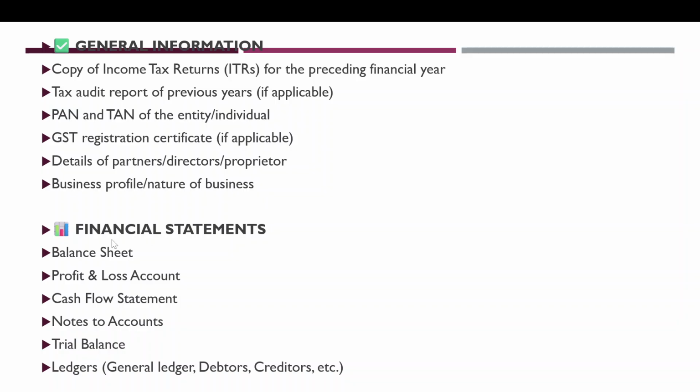Apart from this, we should have the financial statements. So this is the mandatory requirement. So we should have this before filing any tax audit. So balance sheet, profit and loss, and in case of company, we should have the signed and audited financials as per Companies Act. And in case of banks, we should have the bank financials. So we should have all the financials, balance sheet, profit and loss, cash flow, notes to accounts, and trial balance and ledger. So we should have all books of accounts of the company, including the financials.